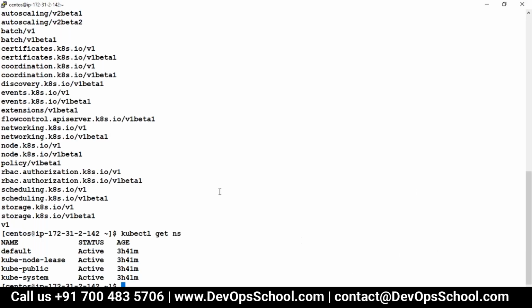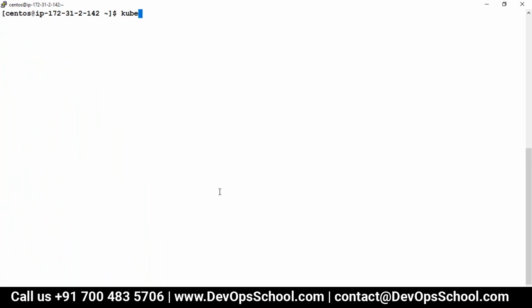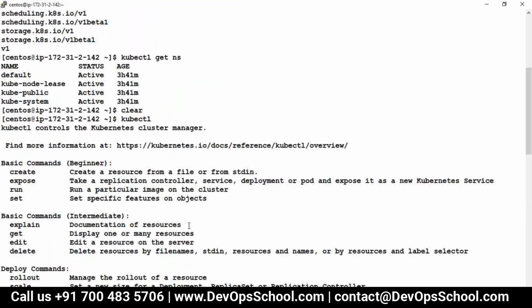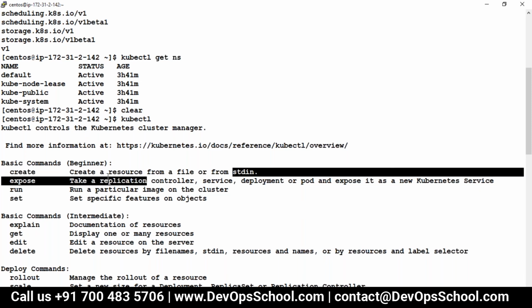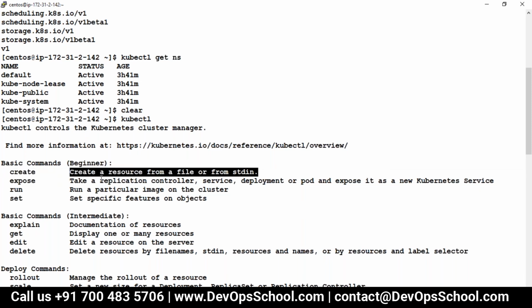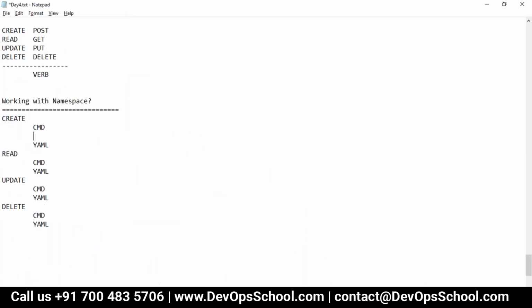Can we go and find out ourselves? I am not having idea, so let me try to find it out myself. How to create any resources? See here. Create command will help you to create a resource like a namespace, pod, this, that, whatever it is, from a file like a YAML file or JSON file, or from stdin and command line. So I can use the create command. And here, if you are using YAML, create -f and the YAML file.